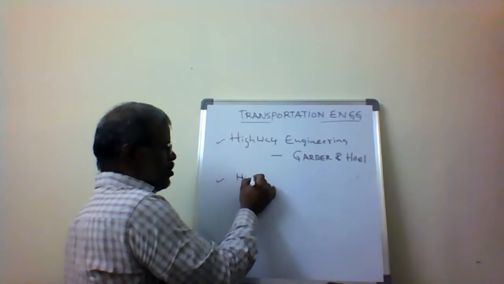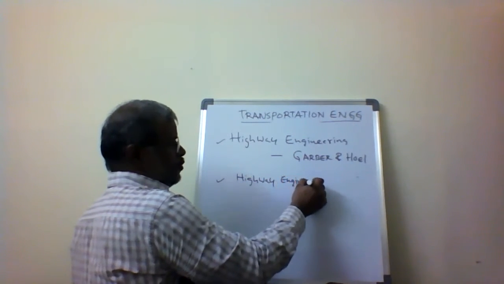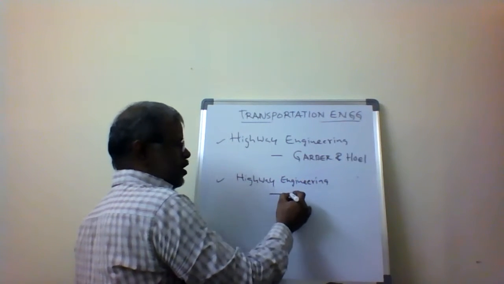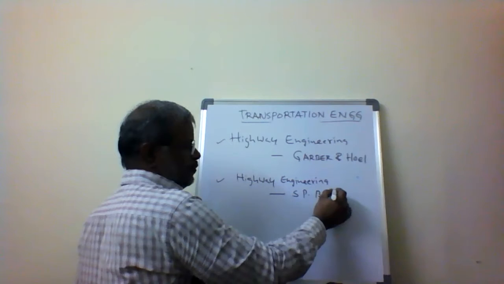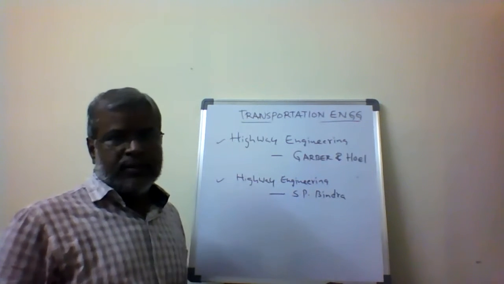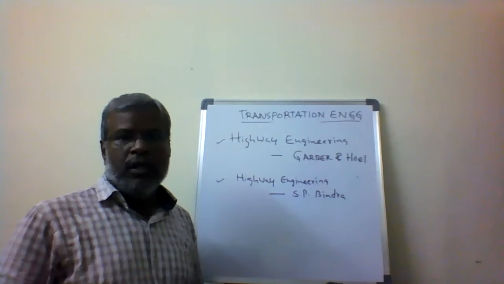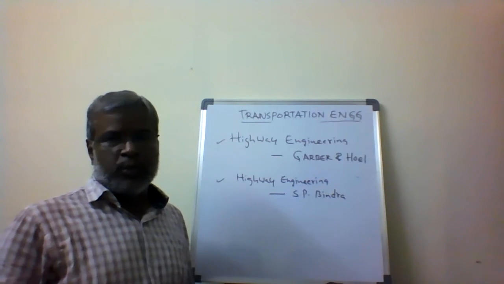Then Highway Engineering by S.P. Bindra, Dhanpat Rai and Sons, is another reference book available to go through the concepts of transportation engineering.